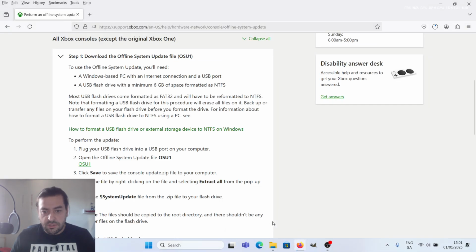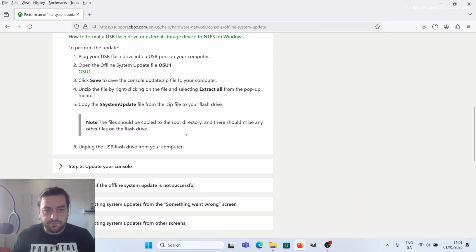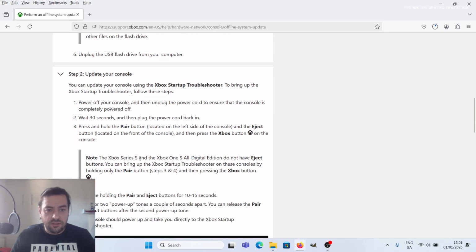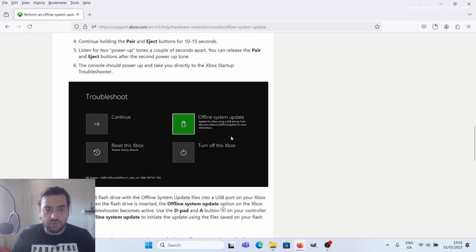When the file is already on your USB stick, you need to follow the guide here, which is slightly different for the console I have. My console is a Series S, but for any other console you have to press the pair button, then the eject button, and then press the power button, and the console will go to a specific mode, which will allow you to perform an update and upgrade of your console from the memory stick. And it's supposed to look kind of like that.